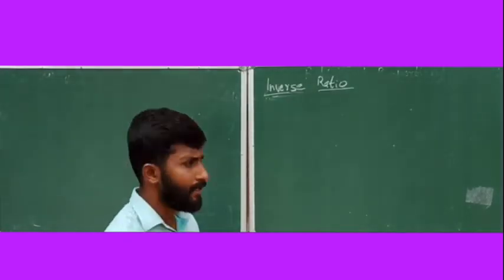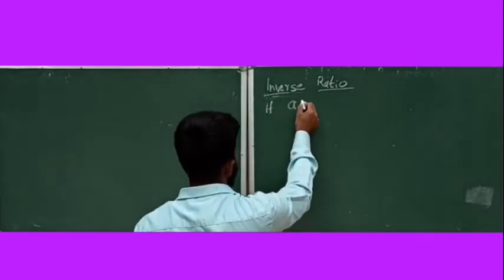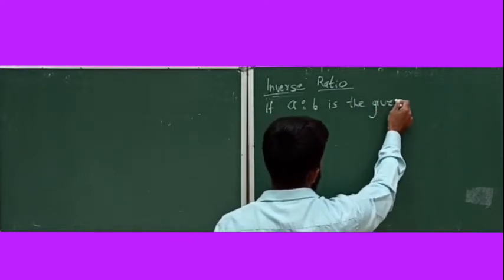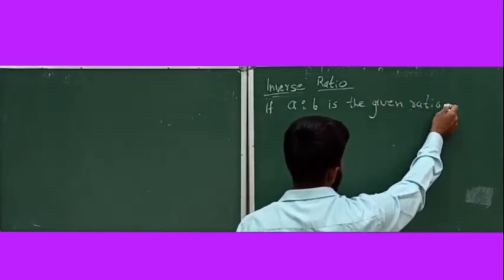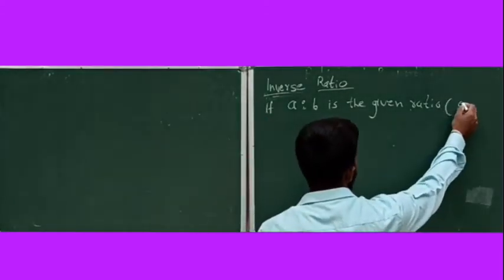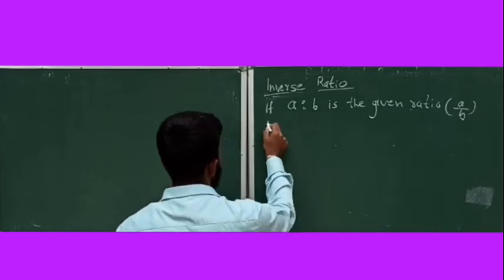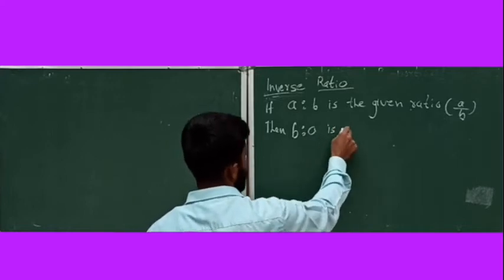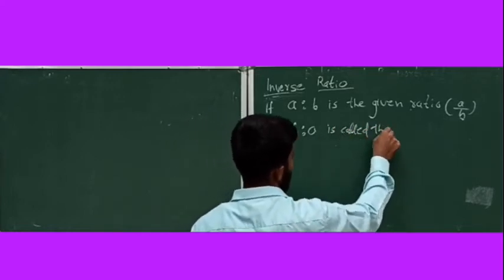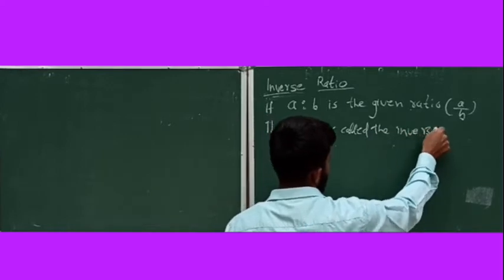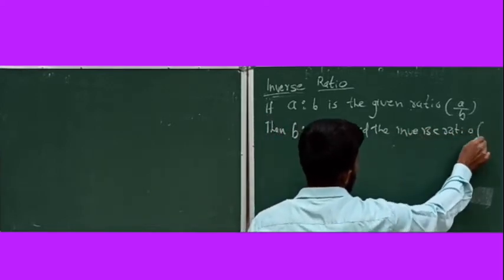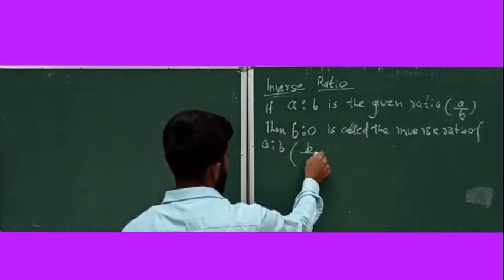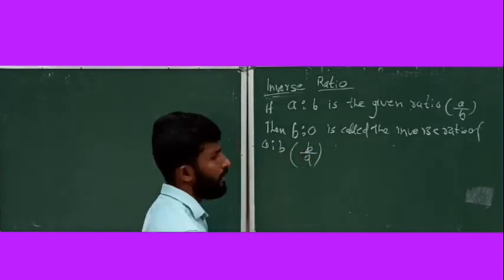Next is inverse ratio. If A ratio B is the given ratio, that means the fraction A by B is given, then B ratio A is called the inverse ratio of A ratio B. That means if you take the fraction B by A, then we call it the inverse ratio.